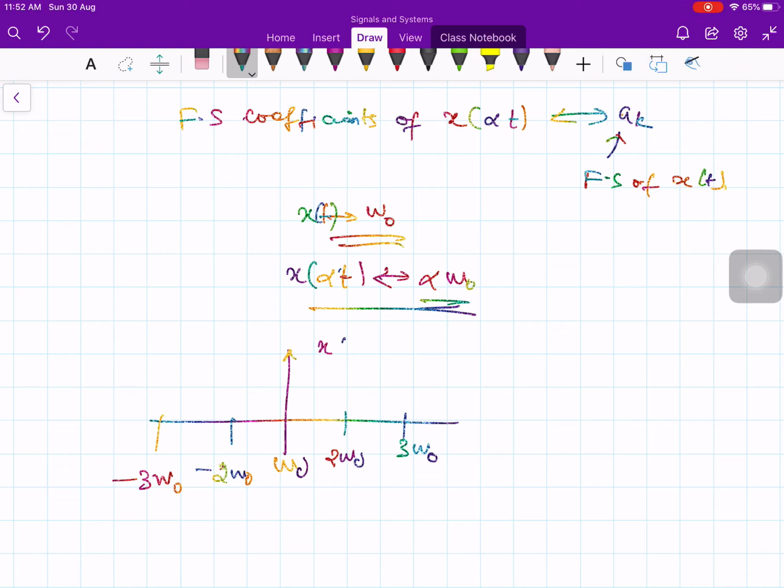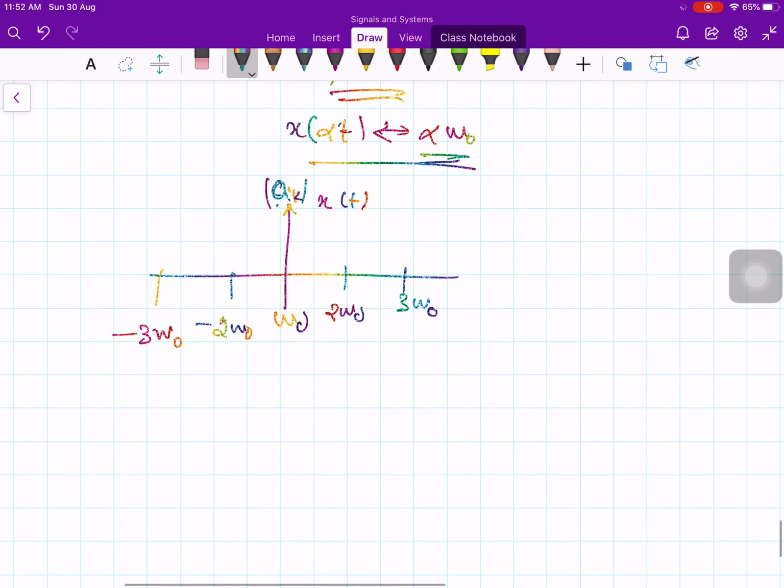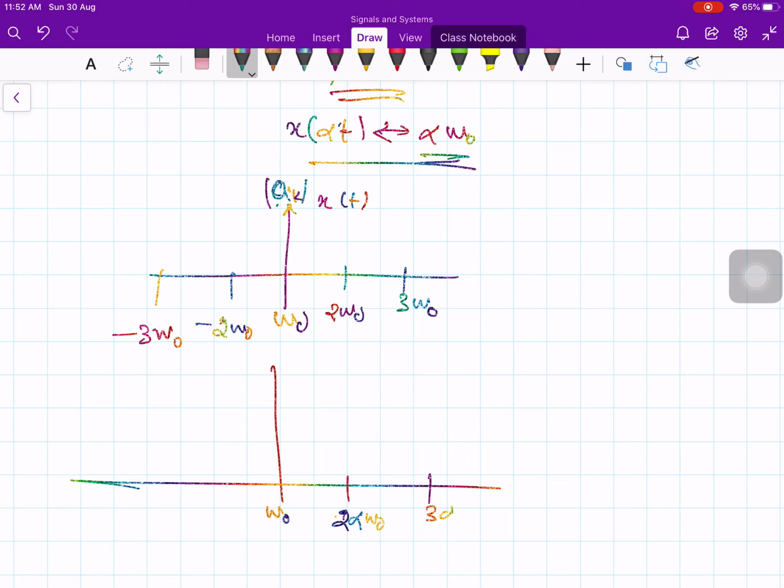If you represent the coefficients, ak, now for the scaled one, instead of omega naught, it is alpha times omega naught, 2 times alpha times omega naught, 3 times alpha times omega naught, and so on. And this side also minus. I'm sorry, the center point is 0, right?